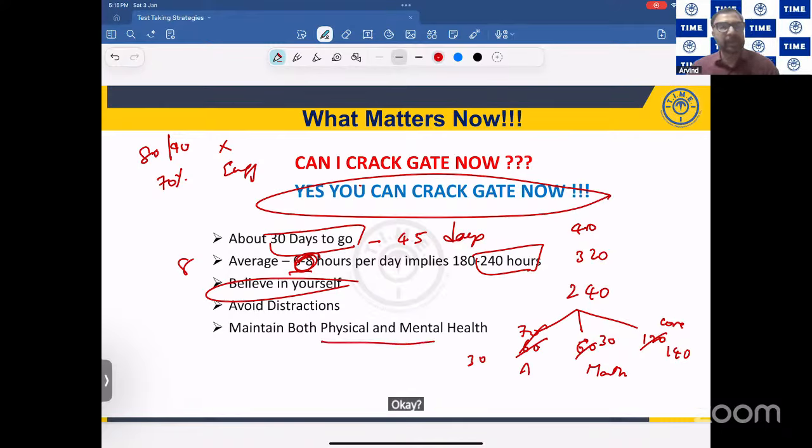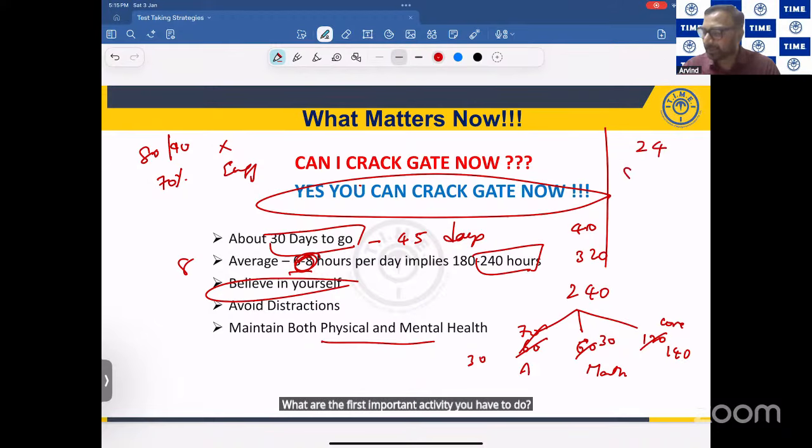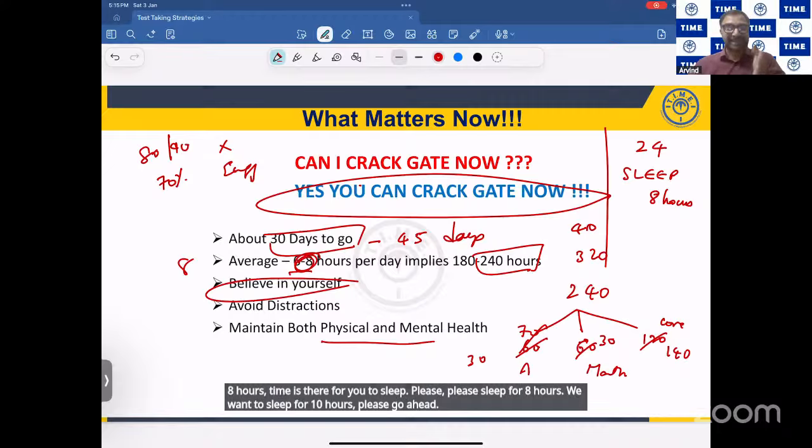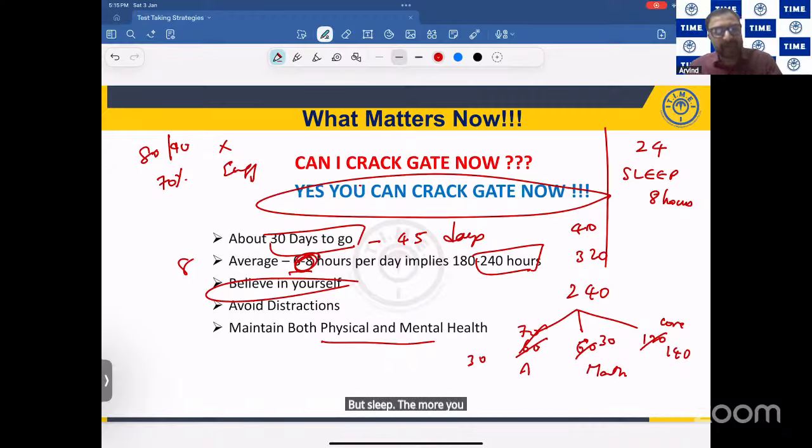Both physical and mental health you need to maintain. So how to maintain this? In a day, you have 24 hours. What is the first important activity you have to do? Sleep. Sleep for 8 hours. Don't worry, there is time for you to sleep. Please sleep for 8 hours. If you want to sleep for 10 hours, please go ahead. But sleep. The more you give rest to your mind, to your brain, the better it functions.